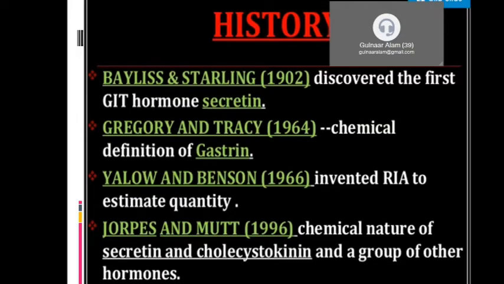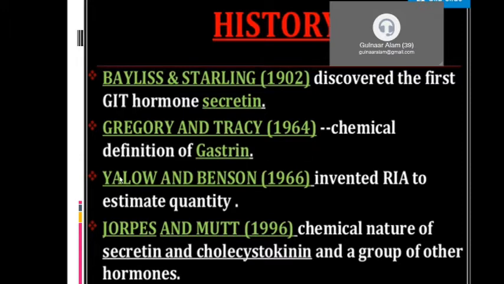Okay. History. Bayliss and Starling in 1902 discovered the first GIT hormone, that is secretin. So secretin is the first hormone discovered, by Bayliss and Starling in 1902. Then Gregory and Tracy in 1964, after 62 years, discovered gastrin.